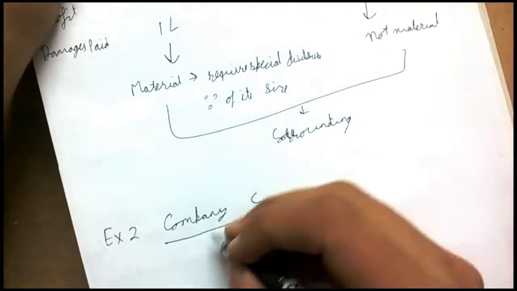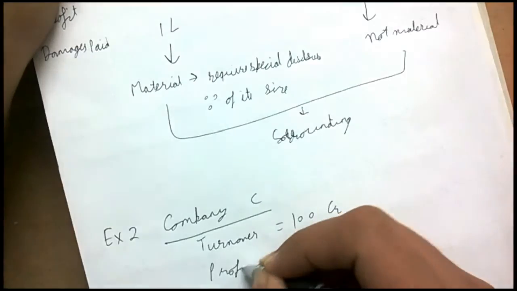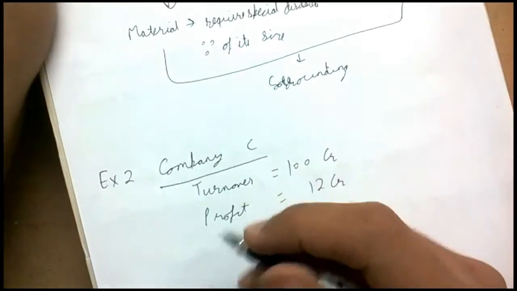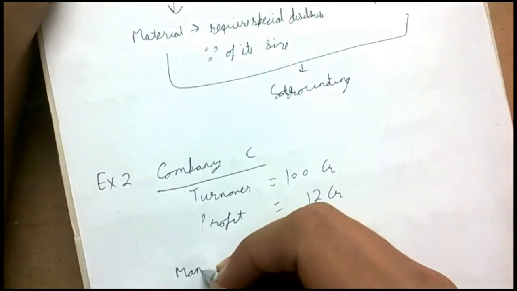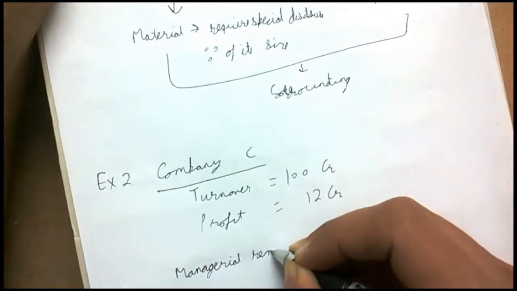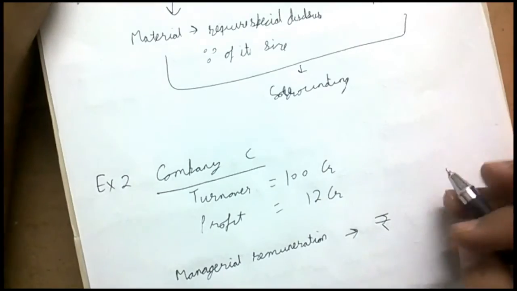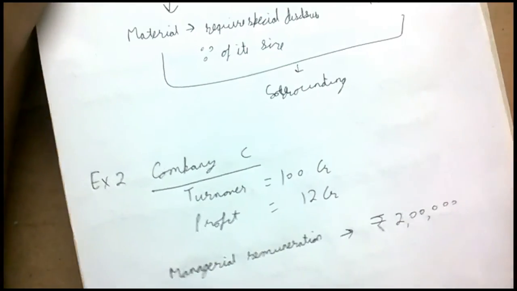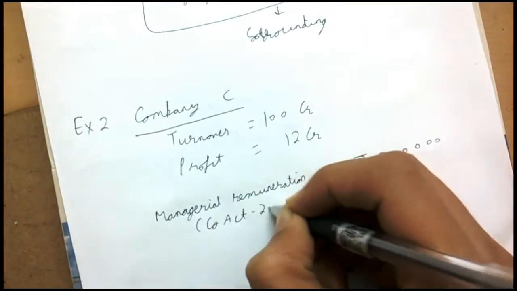Companies A and B have no relation with company C. Now this is an example for company C. If the turnover of the company is 100 crores, the profit of the company is 12 crores, and say for example, as per the Companies Act 2013, the managerial remuneration comes out to be 2 lakh rupees.